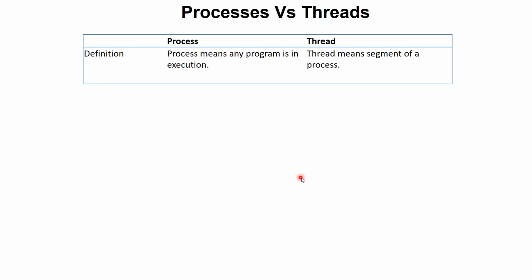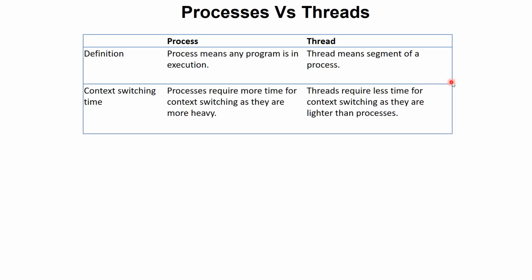Now let us look at the difference between processes and threads. If we look at the definition, a process means any program that is in execution. A thread means a segment of the process. If we look at the context switch time, processes require more time for context switch as they are heavier. Threads require less time for context switching as they are lighter than processes.